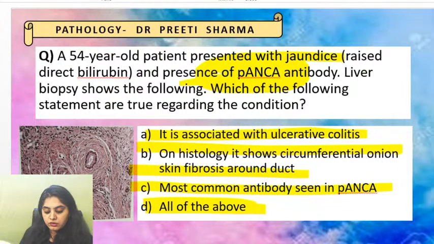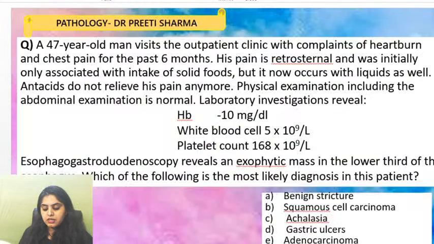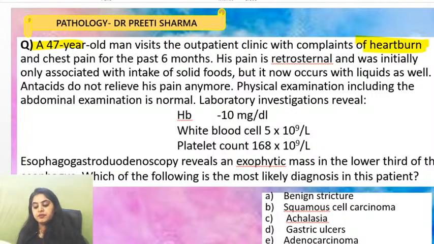So I hope everyone gets this right. It's a simple one, a little lengthy but not tough. Okay, next one. Let's read it together. A 47-year-old man presents to the outpatient clinic with complaints of heartburn and chest pain. Duration 6 months. His pain is retrosternal and was initially associated with intake of solid foods. After that, it has become so for liquids as well. Antacids do not relieve his pain anymore. Physical examination up till now is normal. Hemoglobin is a little low, 10. White blood cells normal, 5,000.